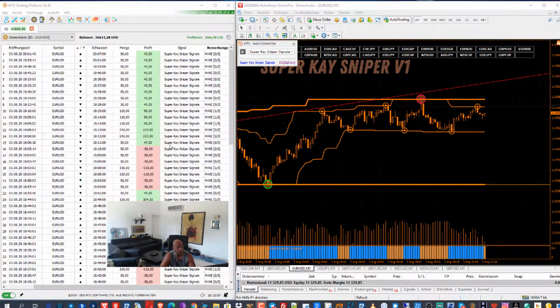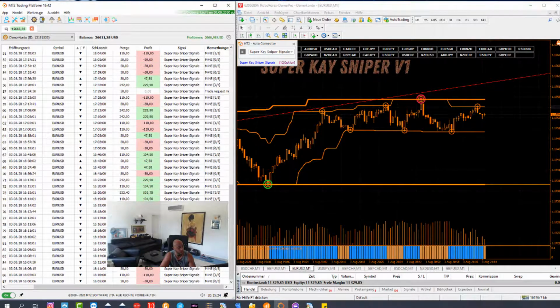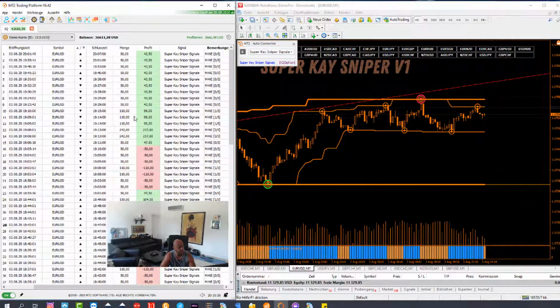It trades fully automatically, and in the settings I maximized it to five martingale trades, and I get here maybe to two or three martingales at maximum. I let it run maybe 2 or 3 hours more, and we will see what happens.